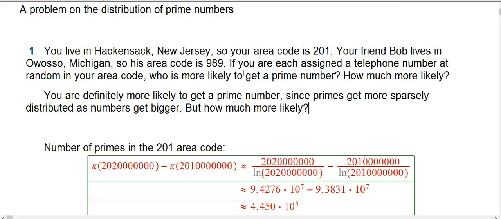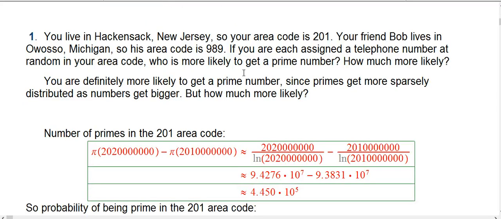So that's where the prime number theorem really comes in. For the number of primes in the 201 area code, one of the simplest ways to make the prime number theorem fairly precise, a good approximation, is to look at the pi function, the cumulative counting function of the primes. Pi of some number is just the number of primes less than that number. For example, this is everything up through 202 and 7 zeros, but not including it.